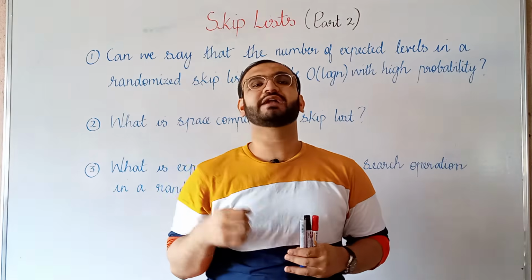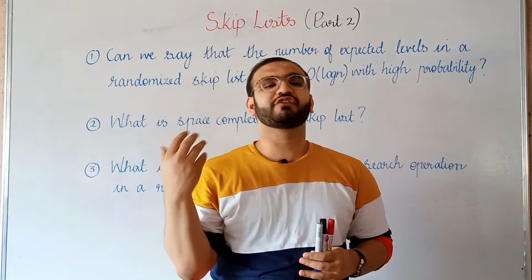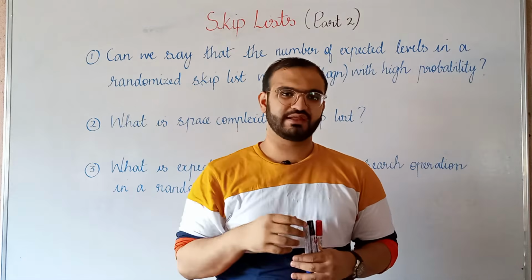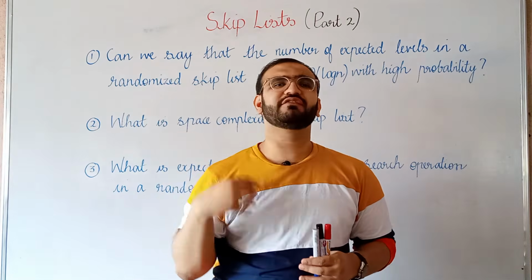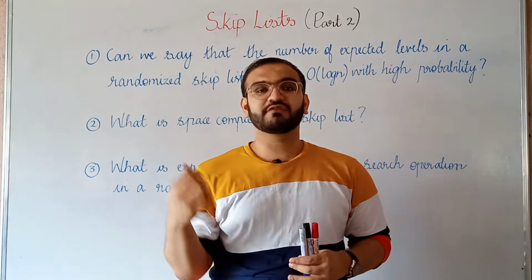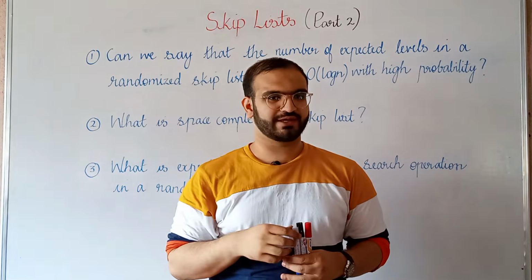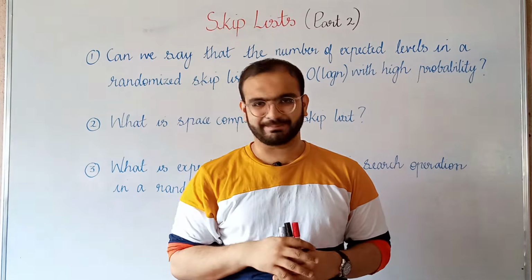We decided that by tossing a coin. If we got a head, we would promote that node to the next level, and we kept on doing it until we got a tail. Whenever we got a tail, we stopped promoting the newly inserted node and our insertion was complete.